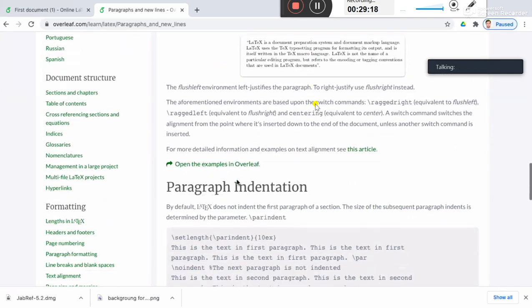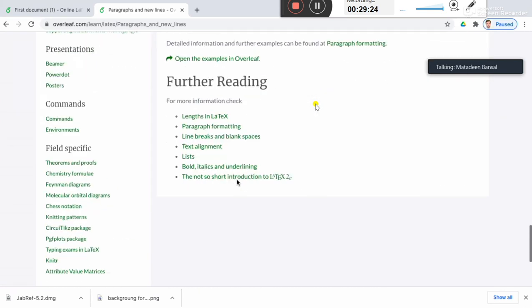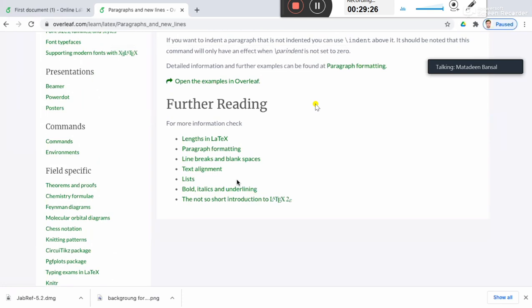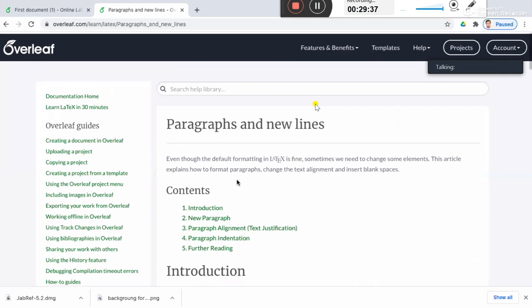Right. Paragraph indentation is not needed for the basic purposes. We'll discuss it. You can just search this on the net, and you will find a LaTeX solution for your specific problem. Okay, next we move on to the other content.